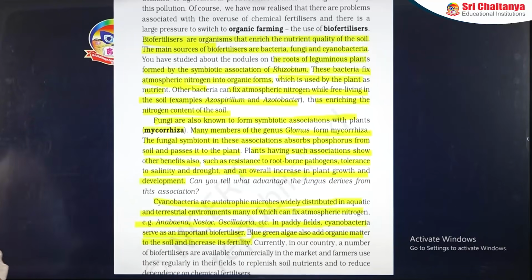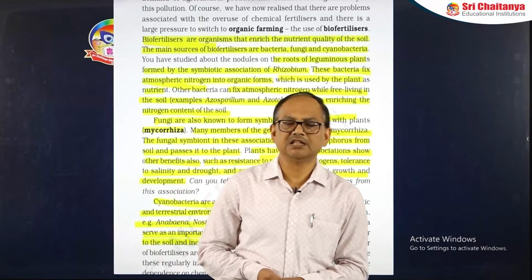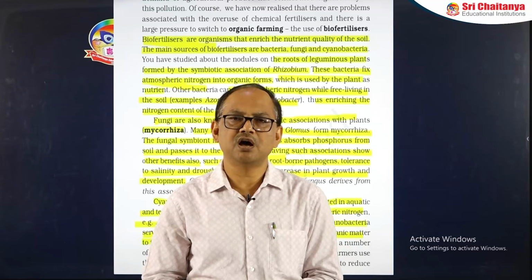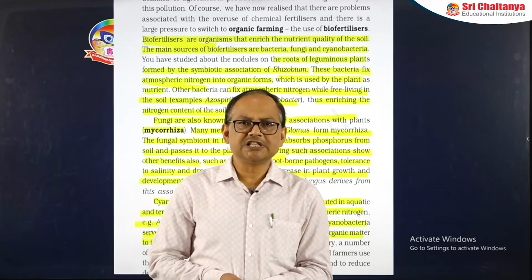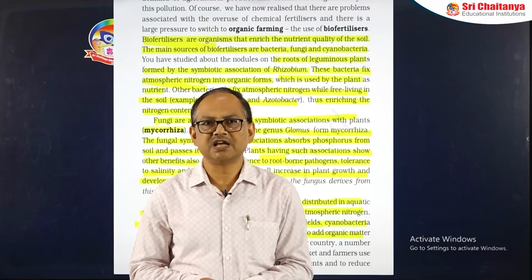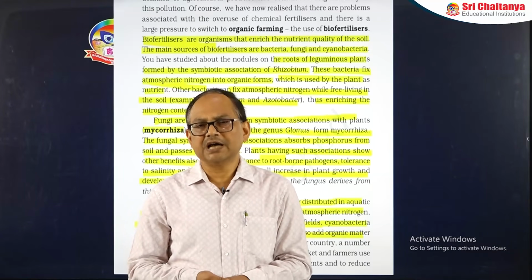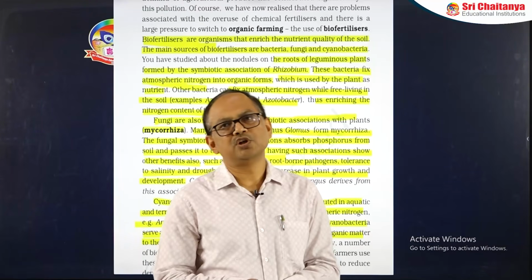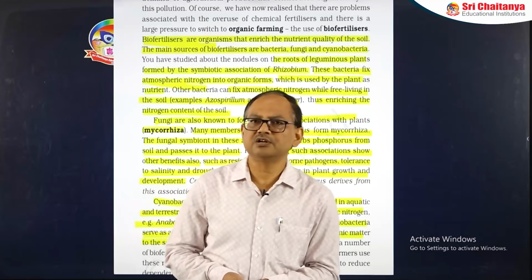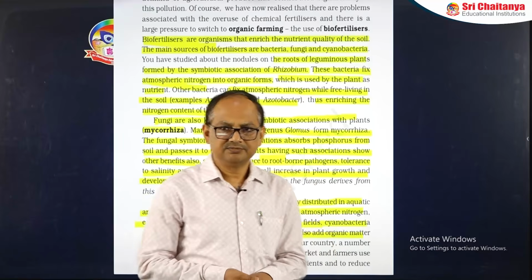The next is Cyanobacteria. Cyanobacteria are autotrophic nitrogen fixers, and the most common nitrogen fixers among the Cyanobacteria are Anabaena, Nostoc and Oscillatoria. They fix nitrogen in the paddy fields, and Oscillatoria especially is one of the potent nitrogen fixers in the paddy fields. Anabaena and Nostoc both can fix nitrogen in symbiotic conditions and also in free living conditions. Oscillatoria can fix nitrogen only in the free living condition. So this is all about the topic we have seen.